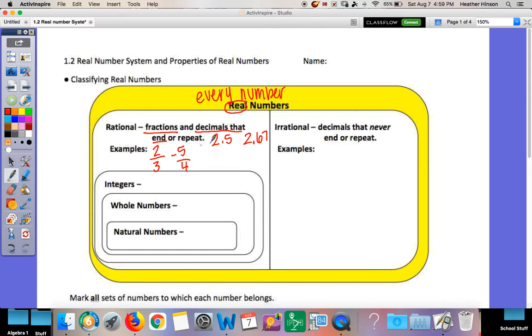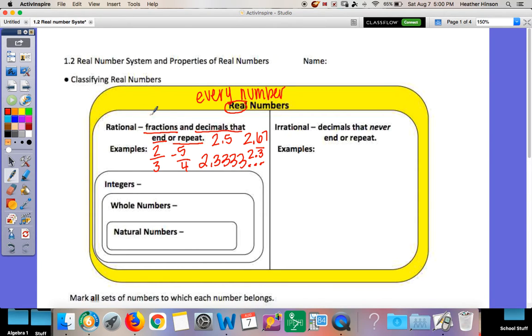2.67, or decimals that repeat like 2.3333 forever. Sometimes you'll see it as 2.3 with a line over it. That means it's repeating. So the decimals that end or the decimals that repeat.